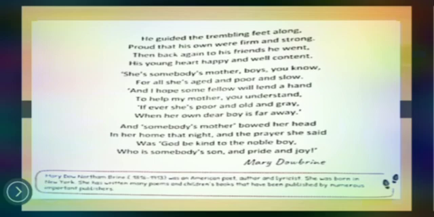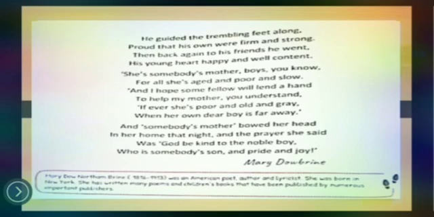If ever she is poor and old and grey, he is saying that if my mother is going to be poor, old or grey, at that time someone will come and help her in the same manner as I helped somebody else's mother.